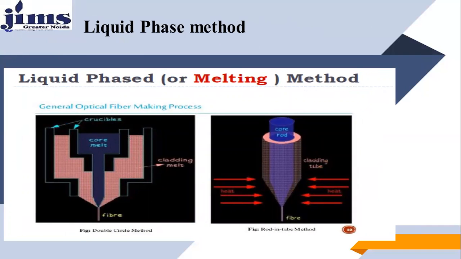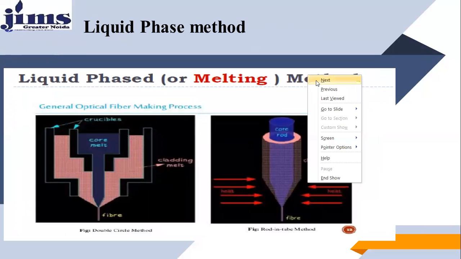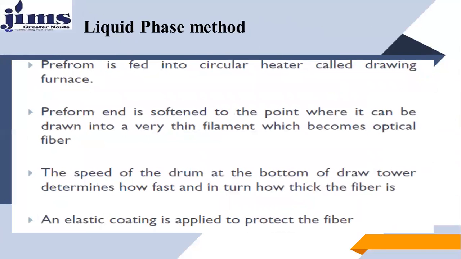These are the pictures of this particular method, which is called the liquid phase method. In the liquid phase method, the preform, a rod of molten glass, is fed into a circular heater called a drawing furnace.